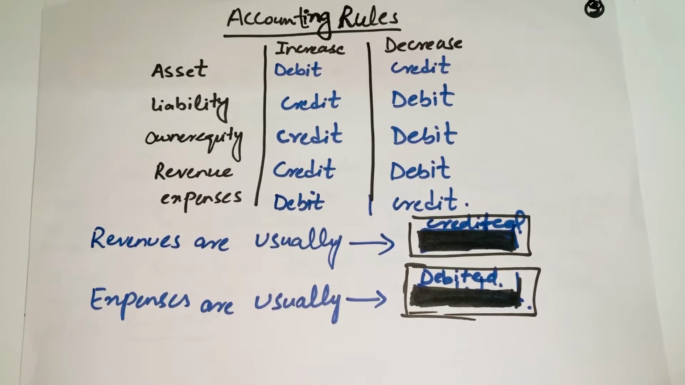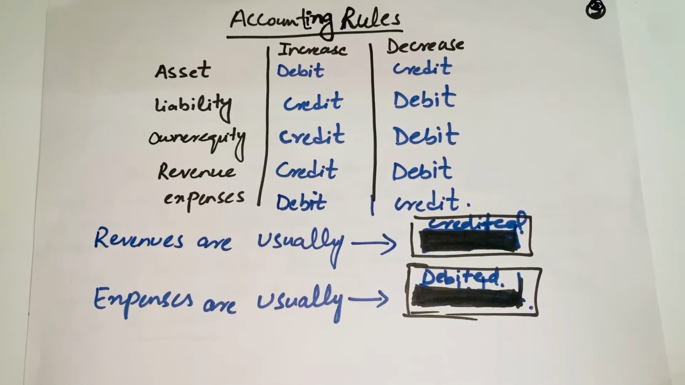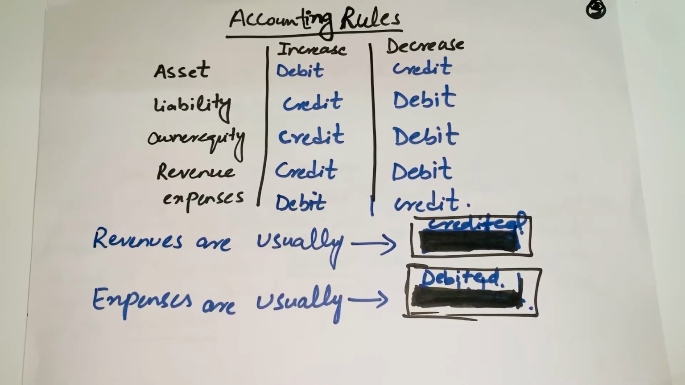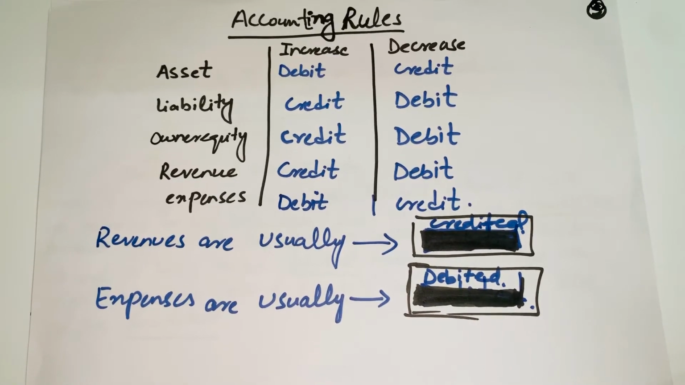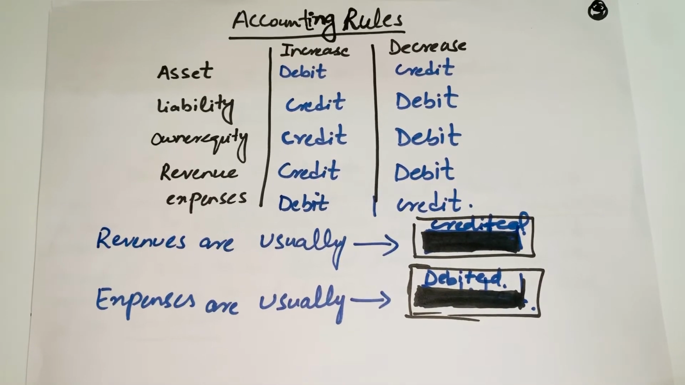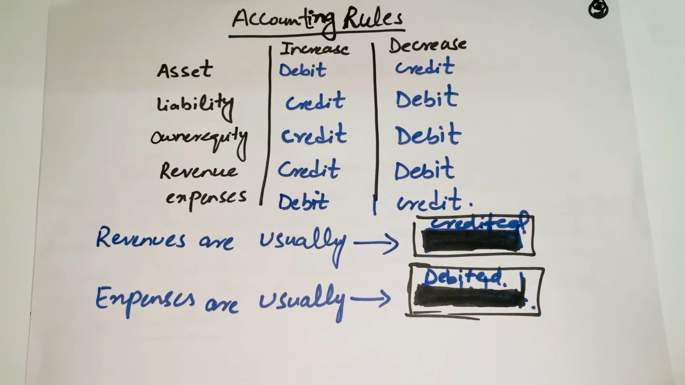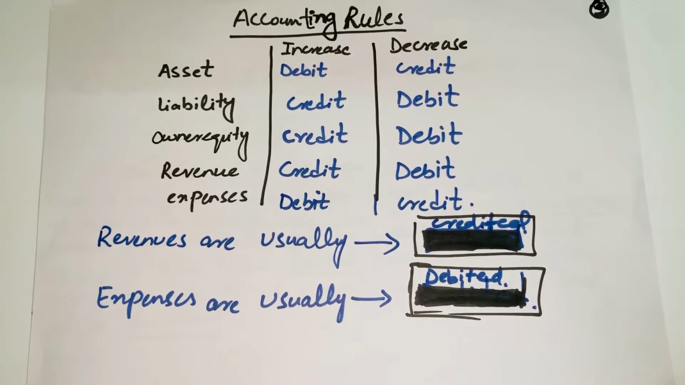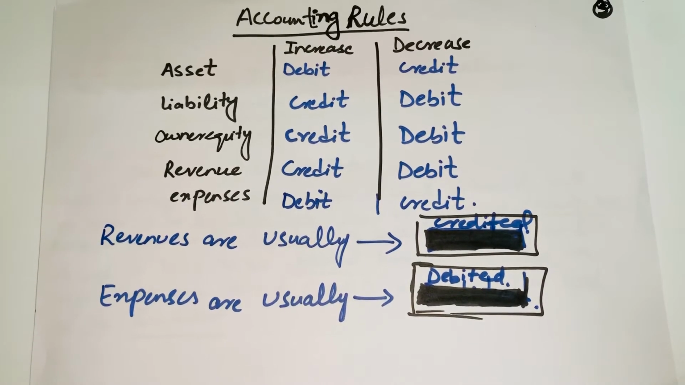For the liability, any increase in the liability will be credit, any decrease in the liability will be debit. In any transaction, if your liability is increasing, you will credit it, and if your liability is decreasing, you will debit it. And for the owner equity account, it is the same as that of liability. Any increase in the owner equity will be credit, any decrease in the owner equity will be debit. So liability and owner equity will have the same accounting rule.